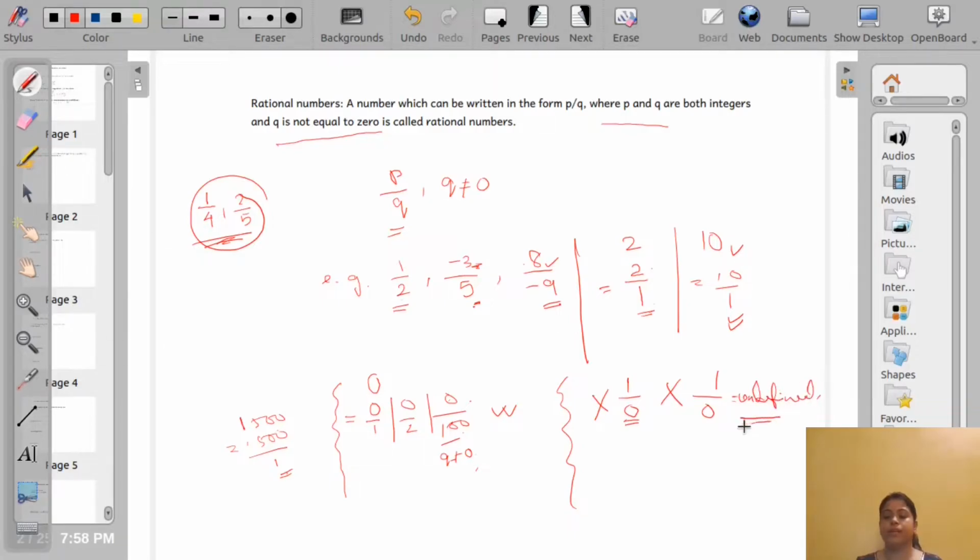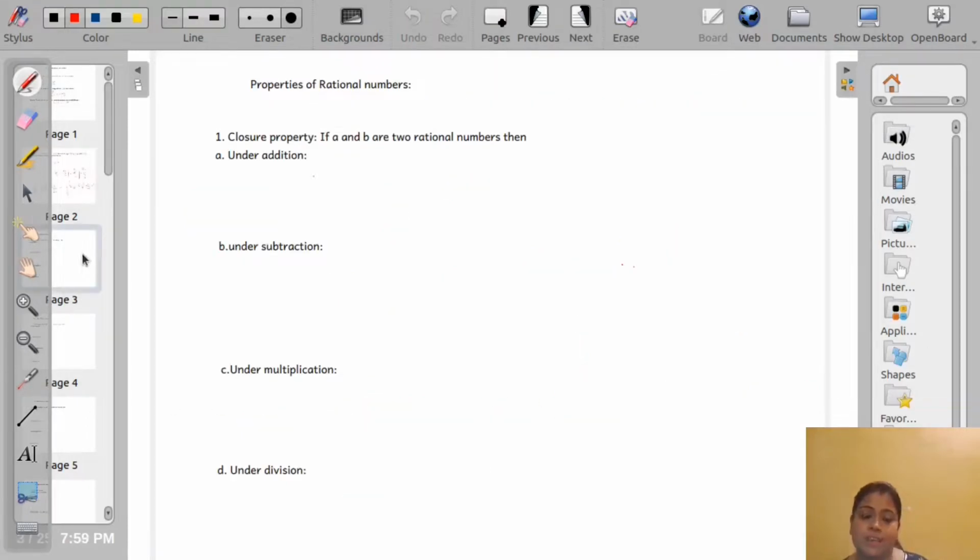So that's why 1 by 0 is not a rational number. I think now your concept of rational number is clear. Let us move to the next topic, the properties of rational numbers.